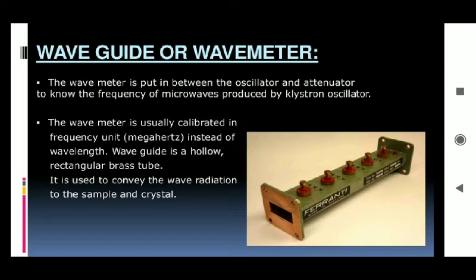Then there is a wave meter. What is the role of this wave meter? It is put in between the oscillator and attenuator to know the frequency of microwaves produced by that klystron oscillator, right? The wave meter is usually calibrated in frequency units instead of wavelength, so you have to understand that. The waveguide is a hollow rectangular brass tube, you can see in this diagram. It is generally used to convey the radiation to the sample and the crystal.